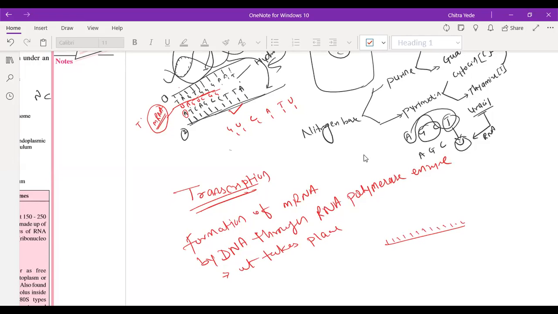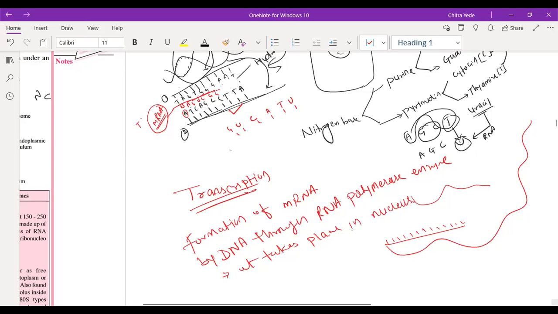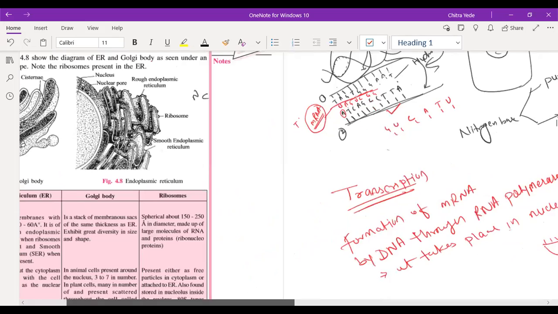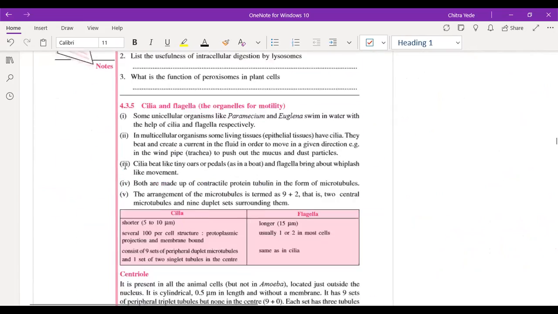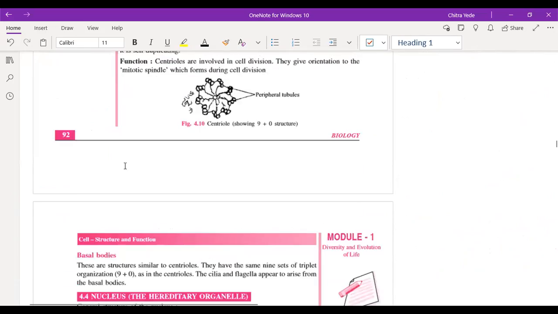They may be in any shape, like a curve. mRNA is a poly-nitrogen base sequence, like a string of beads. Let me check whether we have that RNA structure or not. No, we do not have it here.